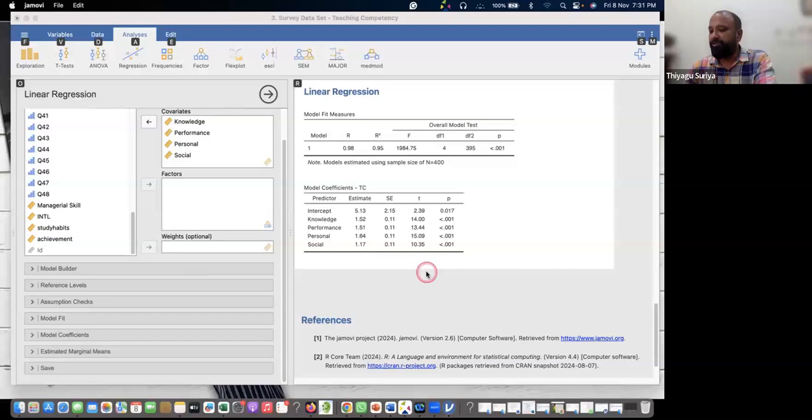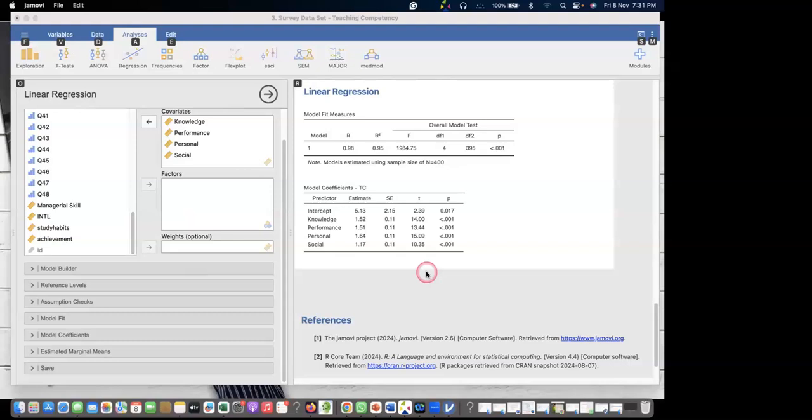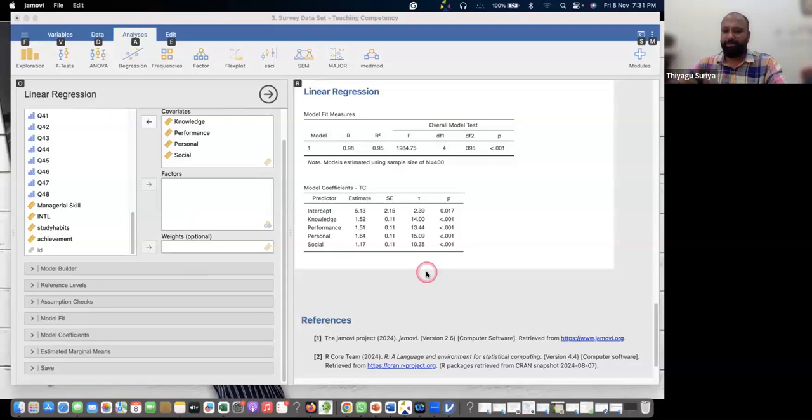Apparently we can use a different name also. Any idea? What is the name we are using for this? No, sir, we don't have any idea about it. You can even Google and find the answer. I'm just doing this; after that, you can tell me what the name may be. I'm just doing the step-by-step regression. What have we done now? We have done knowledge, performance, personal, social together. Instead, I'm going to go one by one: knowledge first, knowledge and performance second, knowledge, performance and personal third, and knowledge, performance, personal and social all together. Therefore, I'm going to do four steps of regression.